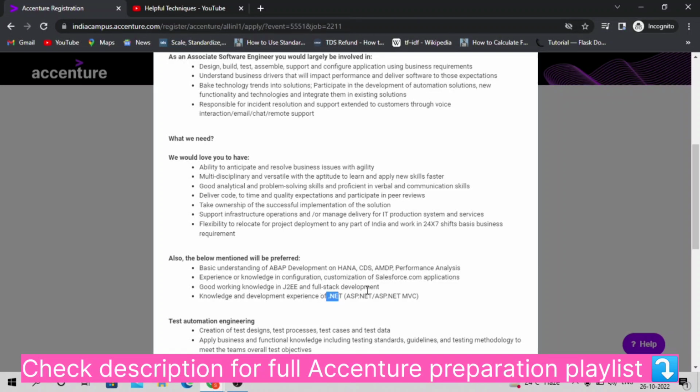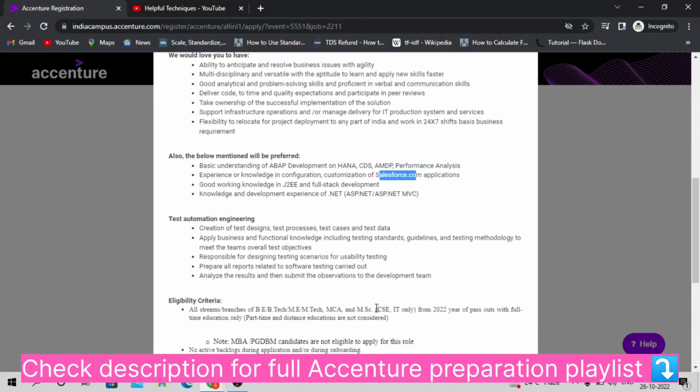If you see carefully, these are various fields. .NET is different, J2EE or full stack development is different, and Salesforce analytics is also a different field. So they are hiring for multiple skills, technologies and profiles. Based on your skills, expertise or experience, you will be deployed to various projects. If you are a fresher, then based on availability, you will be deployed to the projects.